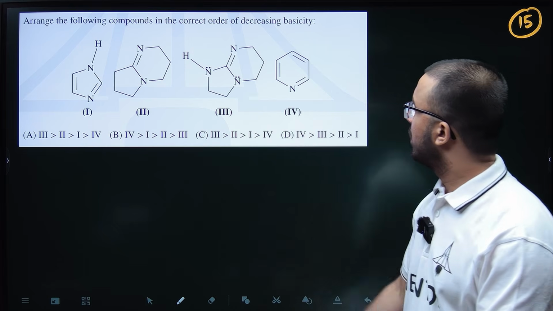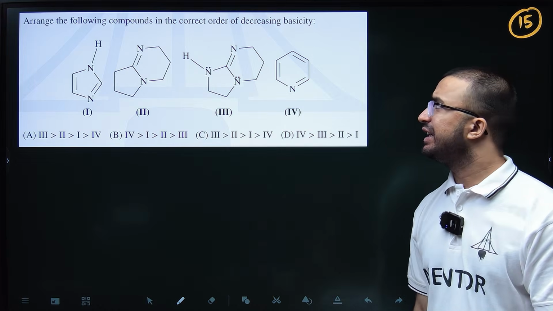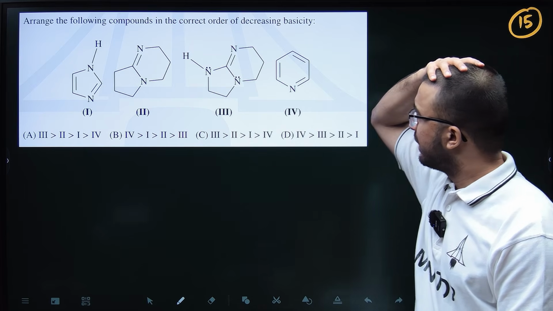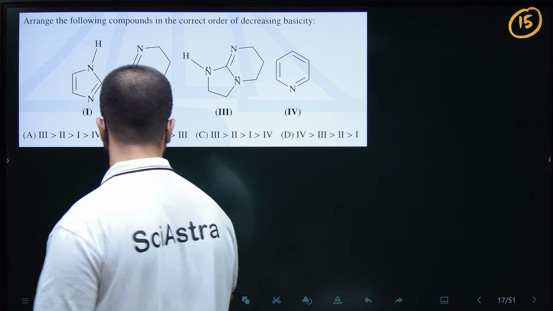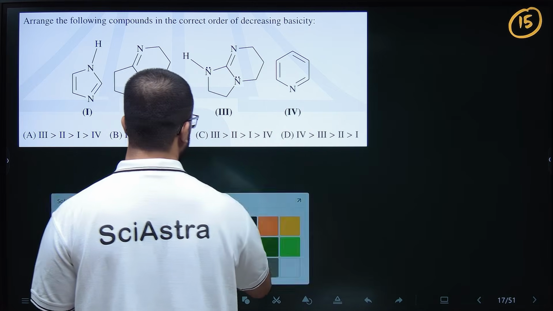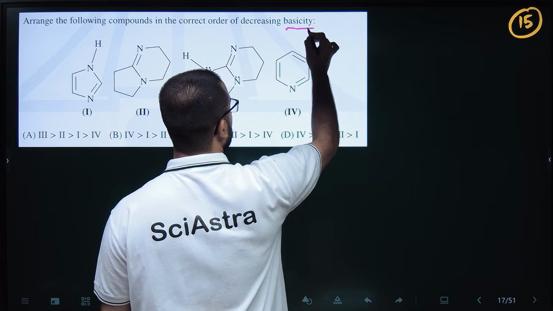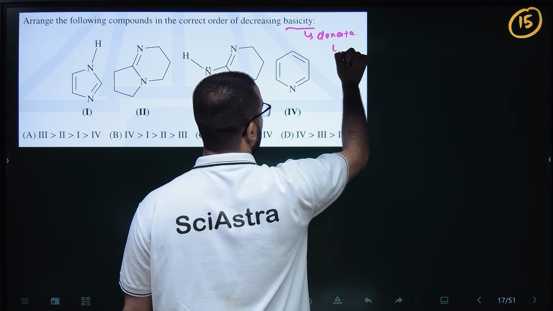So which of the following is the correct decreasing order of basicity? So basically we need to arrange these compounds in decreasing order of basicity. Basicity is basically the tendency to donate a lone pair, right?